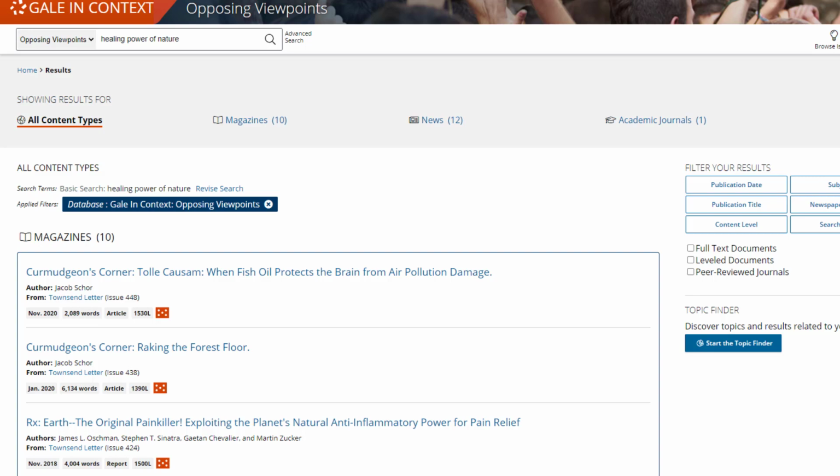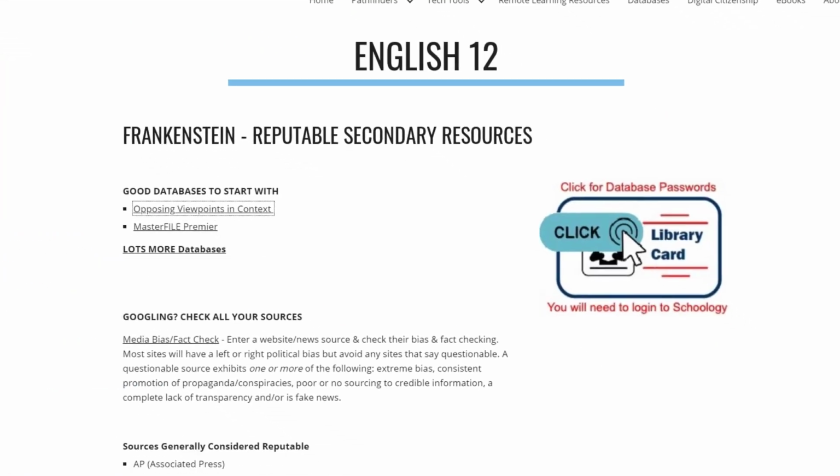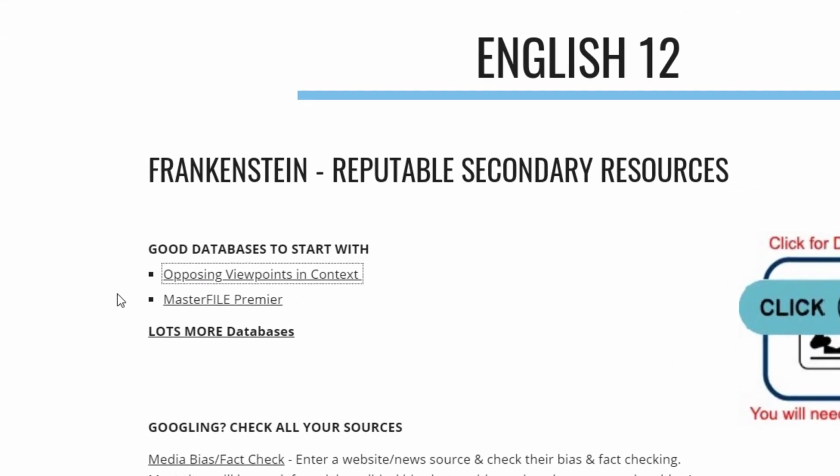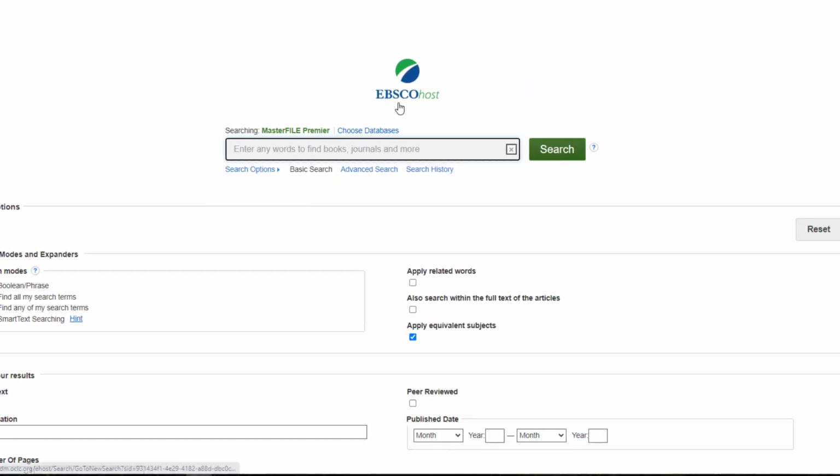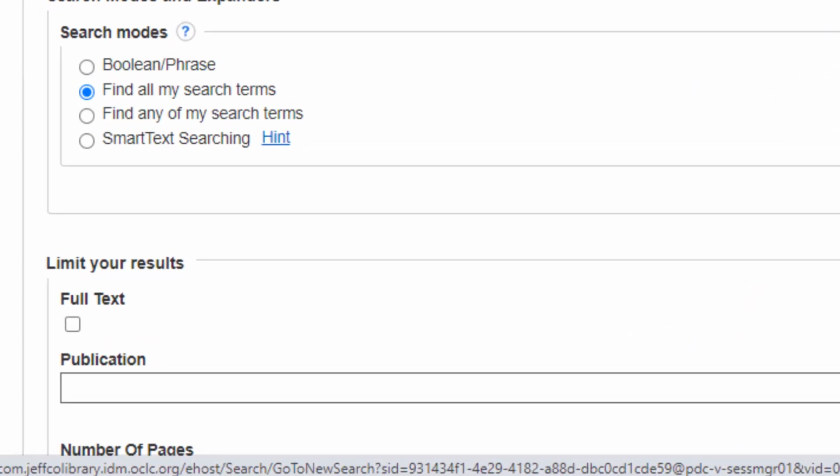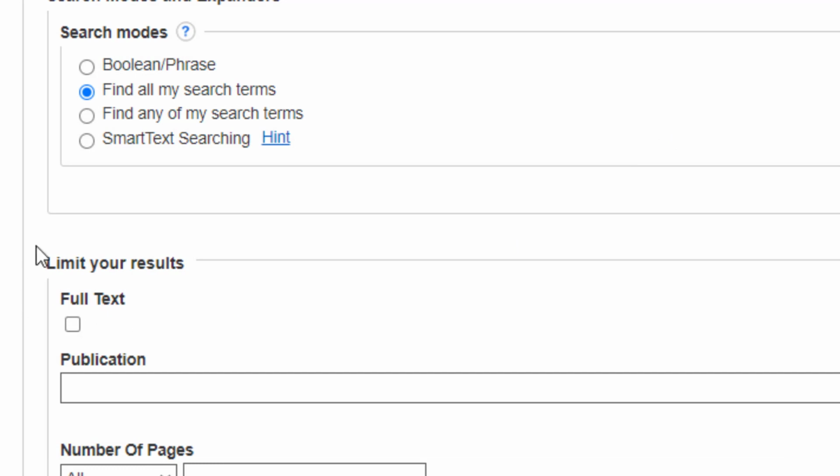So for topics like that, I'm going to go back to the tab with the Library Pathfinder and see if I have better luck in the second database, Master File Premier. This one is a collection of millions of magazine, news, and journal articles. For this one, the first thing I always do is put a check mark in the full text box.